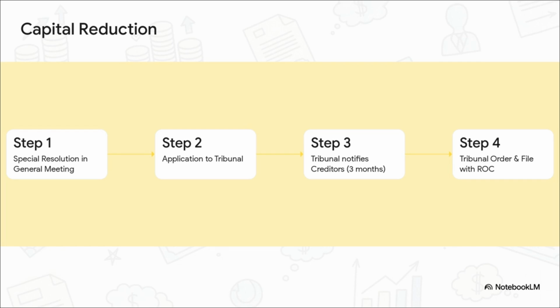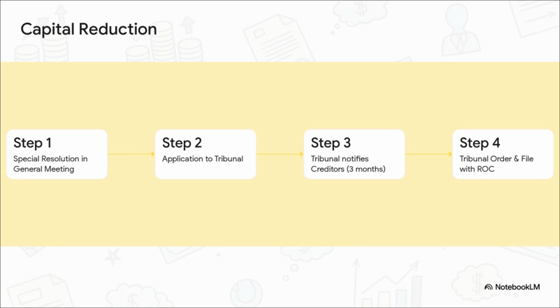This happens when a company cancels paid-up share capital that is lost or unrepresented by available assets. Because this directly impacts company wealth, you have to follow 4 rigorous steps to protect the creditors. Step 1, pass a special resolution. Step 2, apply to the tribunal. Step 3, the tribunal notifies the creditors, the ROC, and SEBI, giving them 3 months to raise objections. Only after all that is settled will the tribunal pass the final order, which you then file with the ROC